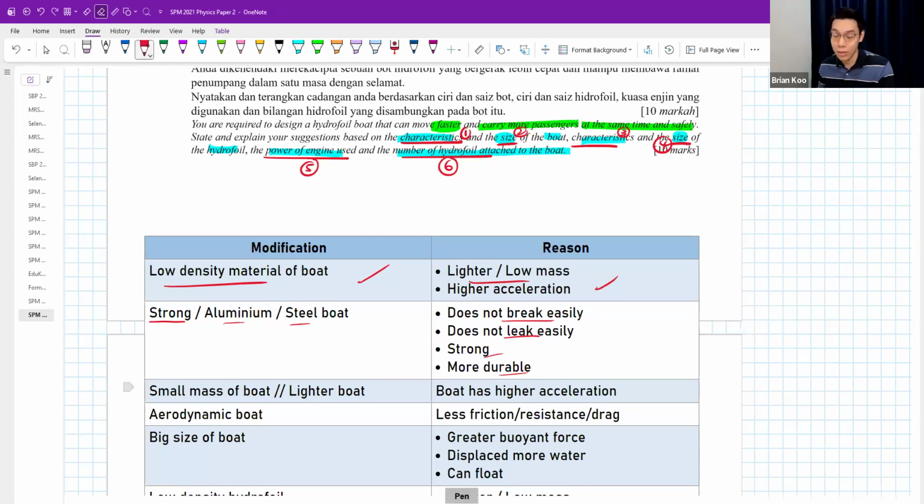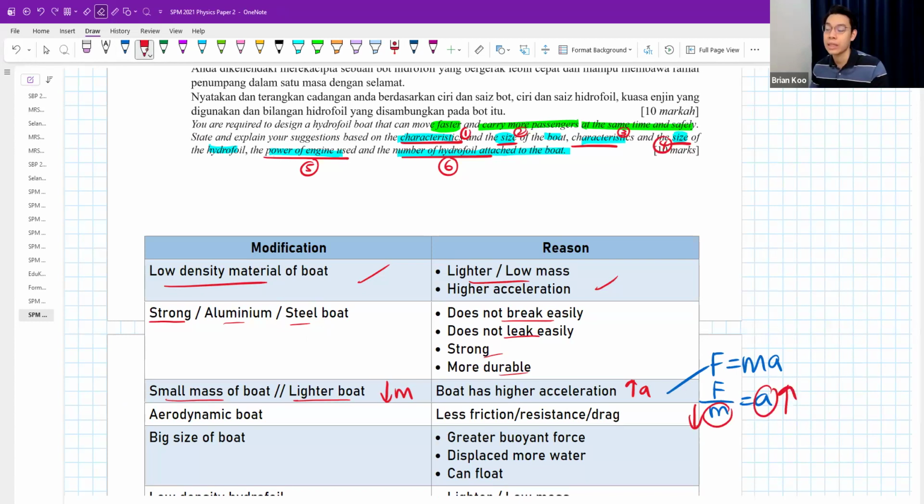And then also on characteristics of boat, small mass, lighter boat can accelerate more. Because when your mass is small, why acceleration is big is because of F equals to ma, right? When your mass is smaller, your acceleration will be greater, considering you apply the same amount of force. A lighter object is easier to accelerate. Still talking about characteristics of boat, aerodynamic, less friction, less drag.